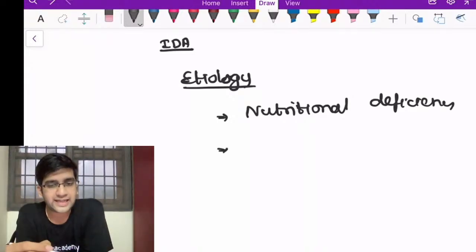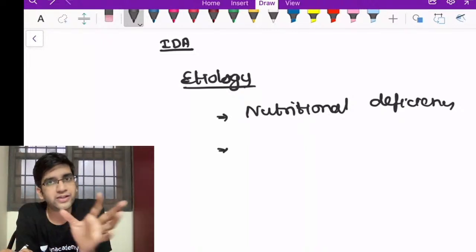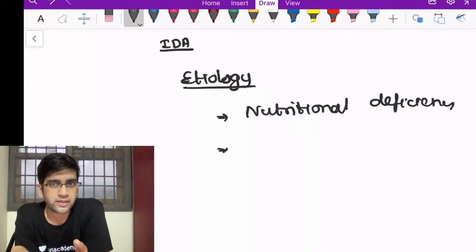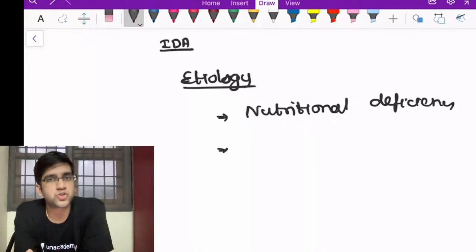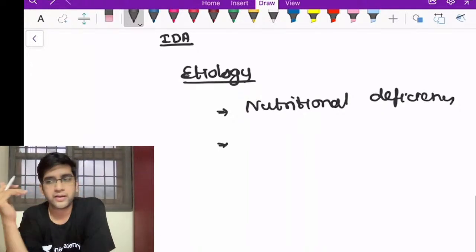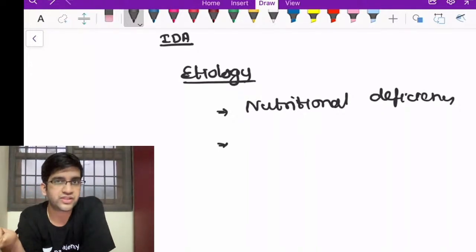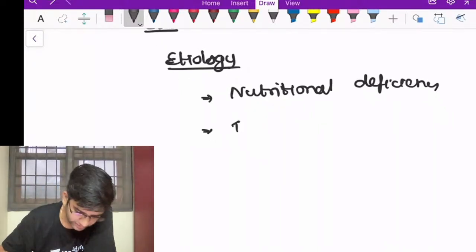Apart from that, I can have an increase in blood loss, because once blood is lost, obviously hemoglobin and iron will be lost as well. I can have malabsorption. If I have celiac disease affecting the duodenum, I can have a problem, right? Duodenal villi gone, all these things can collapse. If you have a gastrectomy with proximal duodenum gone, again the site of absorption is not there, and I can have a problem. Again, those are rare, but dietary deficiency becomes the most common, followed by increased blood loss, right? Or my increased physiological demands during pregnancy, infancy, lactation. Those times I can have an iron deficiency, and a few other causes we'll have a look at. I can have an increased blood loss.